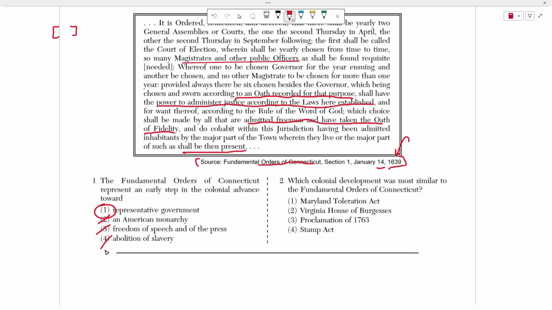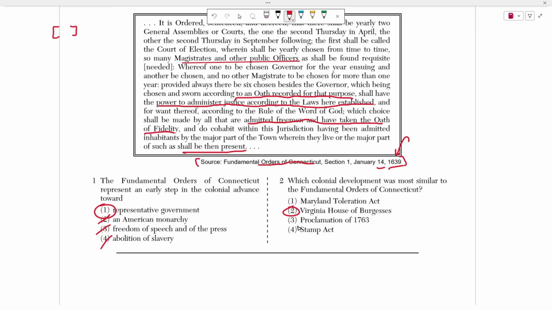All right, number 2 asks, which colonial development was most similar to the Fundamental Orders of Connecticut, okay? And obviously that's going to be the Virginia House of Burgesses. Again, that was an early form of colonial government where every single state or every single part of the colony would elect representatives to go and meet in the House of Burgesses in Virginia. Okay, again, very similar concept here. Instead of everyone having a say in the government, we all vote for who has a say in the government, and then they represent our needs in a bigger place.